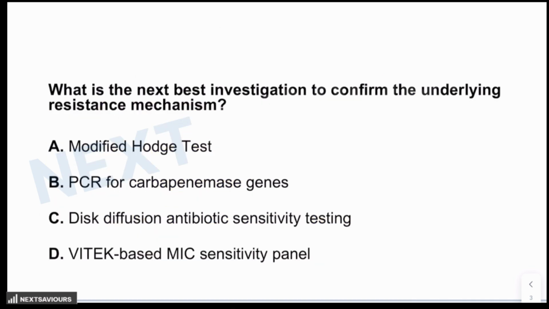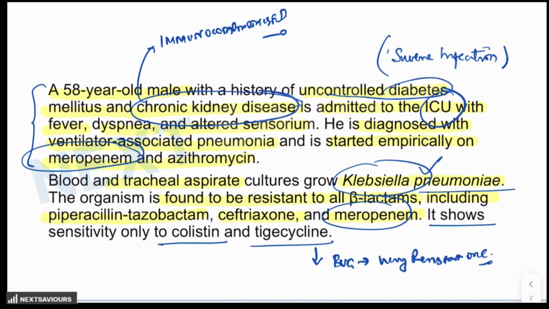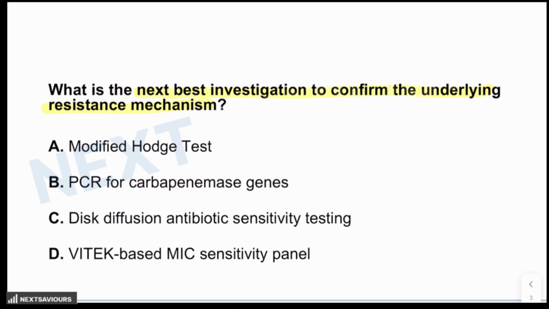And finally, the question is asked: what is the next best investigation to confirm the underlying resistance mechanism? So you see, this is how questions are asked in order to identify the gene which is required for the production of the enzymes which might result in carbapenem resistance in that particular organism. And this is how the language of the question is usually delivered in the examinations. So we are provided with several investigations. Let's break it down one by one.